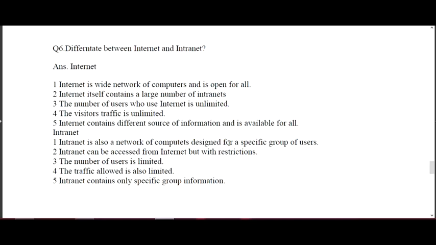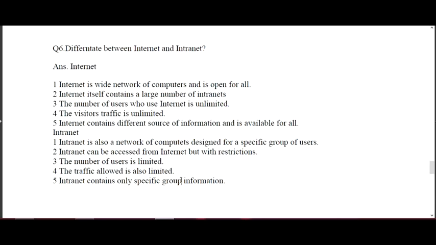While an intranet can be accessed from the internet, but with restrictions. The number of users is limited. The traffic allowed is also limited. An intranet contains only a specific group of people. So basically, when we are talking about the internet, it is everything that we are using on the wide network.